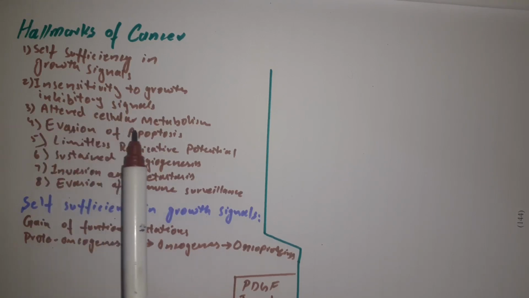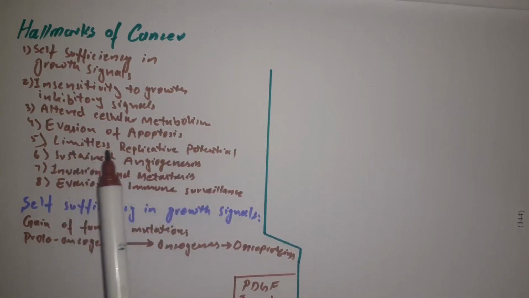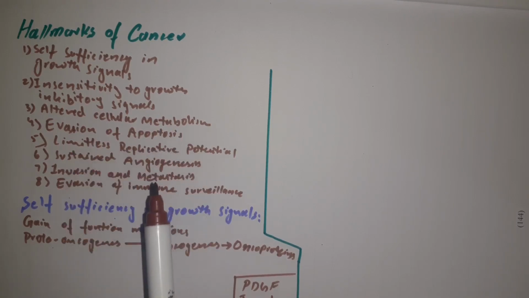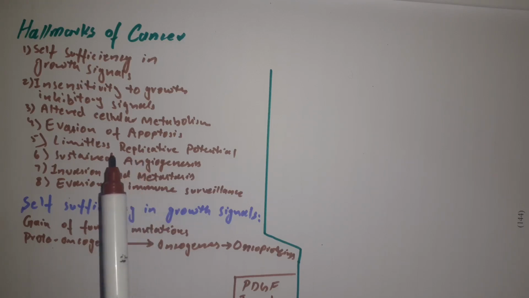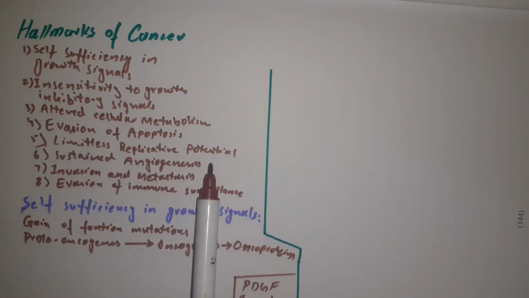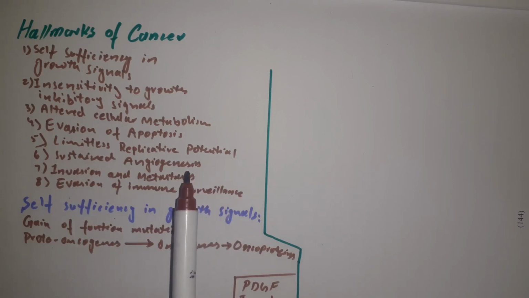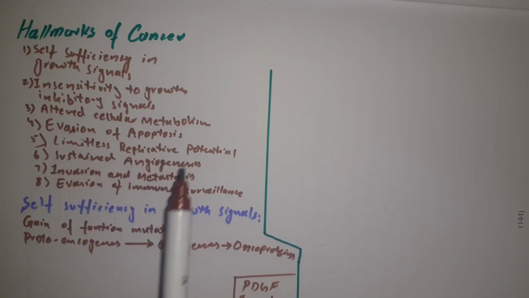They alter their cellular metabolism to meet their own metabolic needs, and they evade apoptosis. As we know, cells which have a deranged genetic setup are subjected to apoptosis. However, cancer cells rearrange themselves in such a way that they avoid the process of apoptosis. They gain limitless replicative potential. We know that in a normal cell the telomere gets shortened with every division, and as it gets shortened, the replicative potential of the cell declines. However, cancer cells make rearrangements in their telomerase as well and gain limitless replicative potential.